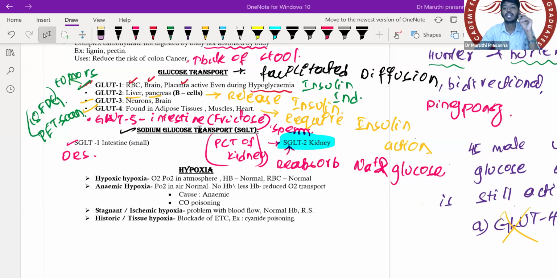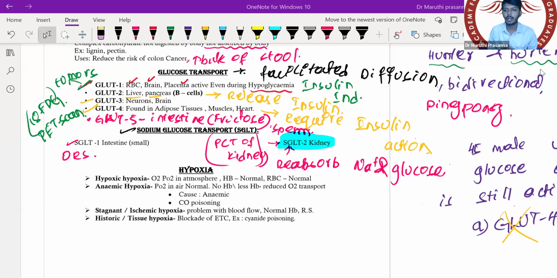Now, one important point: SGLT2 blockers are now approved for the treatment of cardiac failure also. What is the side effect caused by SGLT2 blockers? SGLT2 blockers will cause recurrent urinary tract infection. Very good, dear students. You are absolutely correct. That will be your side effect.